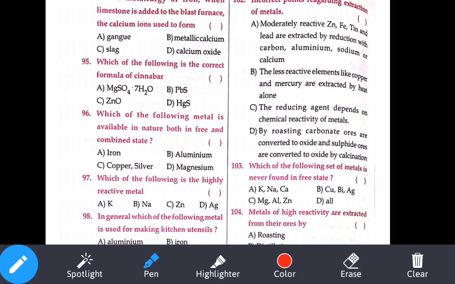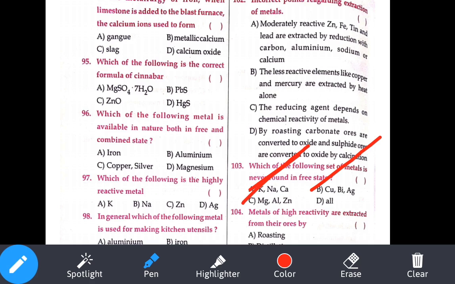Which of the following sets of metals is never found in free state? Never found means which should be highly reactive. So potassium, sodium, calcium, magnesium, that is correct. Copper, bismuth, platinum and silver, magnesium, aluminum, zinc. All three options are correct. So we can simply say that D is our answer.